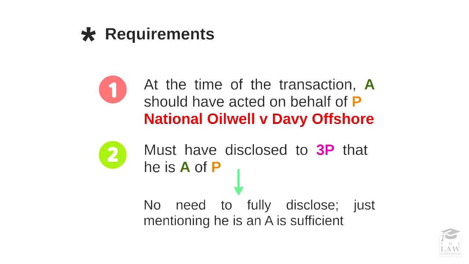Number one, at the time of the transaction, the agent should have acted on behalf of the principal, as in for the benefit of the principal. Have a look at National Oil Well and Davy Offshore, a case available in your case summaries. Number two, the agent must have disclosed to the third party that he is in fact an agent of a principal. There need not be a full disclosure of who the principal was, but at least a partial disclosure. The agent should have mentioned that he is working on behalf of someone, as in made the representation to the third party that he is an agent.